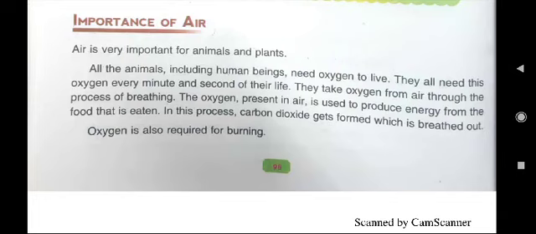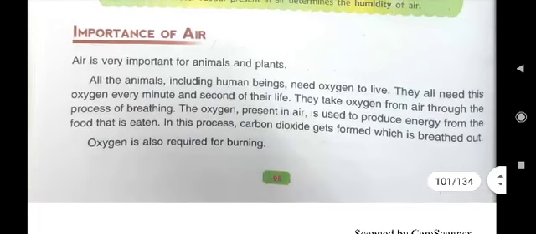What we can write in the answer? All the animals need oxygen gas to live. They breathe in oxygen gas from atmosphere. That's why air is necessary for animals. So understood? What we will write in this answer? E first question.